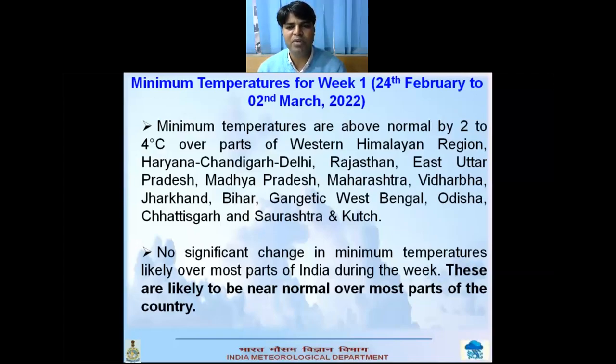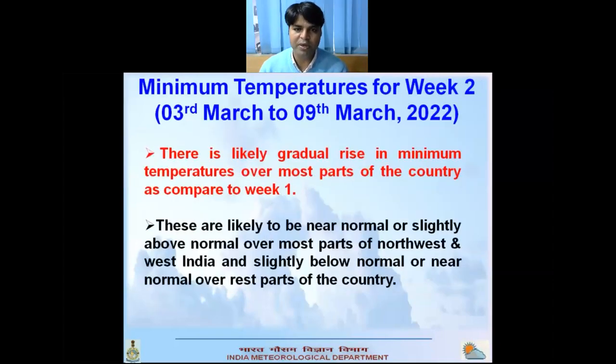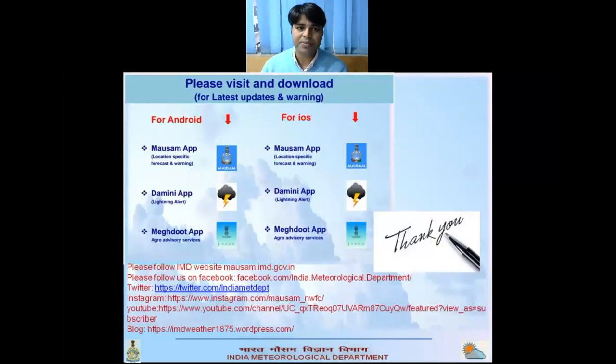No significant change in minimum temperature is likely over most parts of India during the week. These are likely to be near normal over most parts of the country, as I already told. And now I'm discussing week 2. There is likely a gradual rise in minimum temperature over most parts of the country as compared to week 1. It is likely to be normal, near normal or slightly above normal over most parts of Northwest and West India and slightly below normal or near normal over the rest of the country.